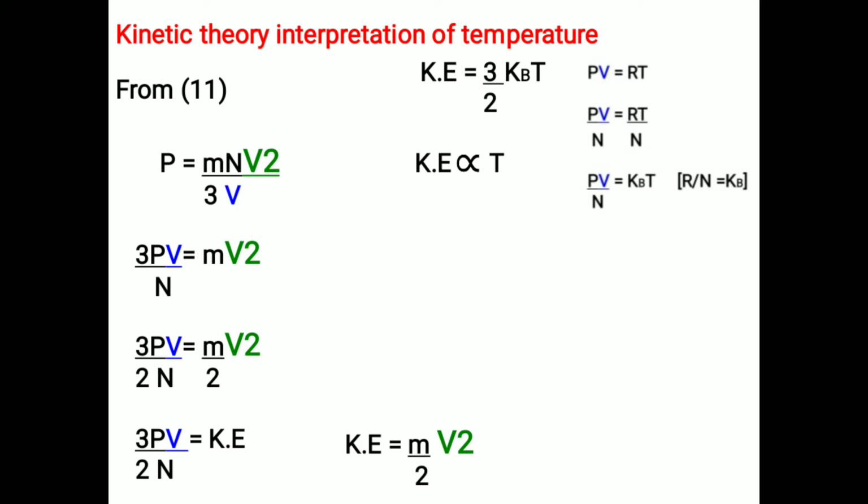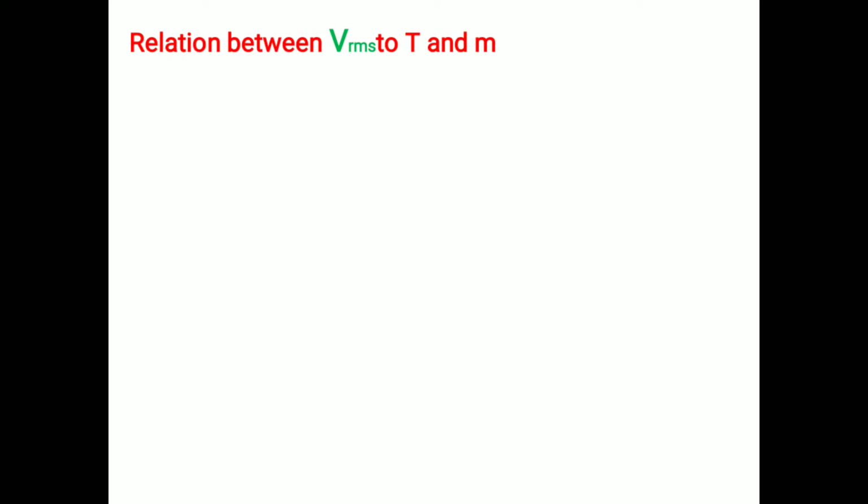Now let us find out the relation between Vrms, absolute temperature and mass of the molecule. As we know, kinetic energy equals 3 by 2 kBT. Let us write the value of kinetic energy, that is mVrms square by 2 equals 3 by 2 kBT. Here 2 will get cancelled.